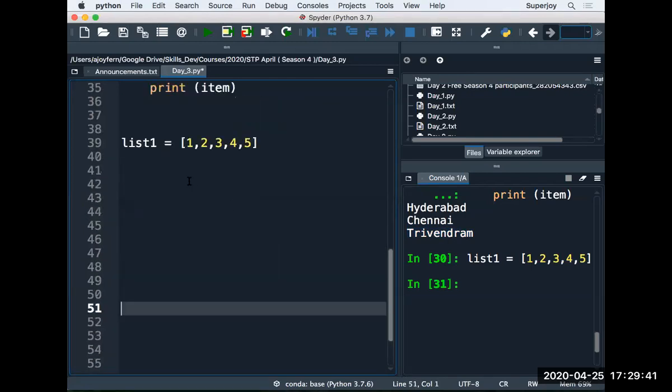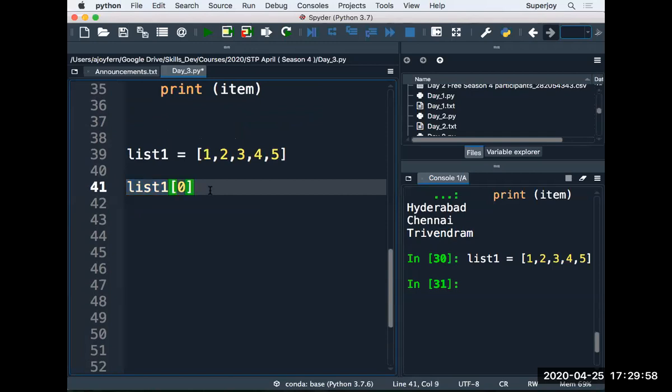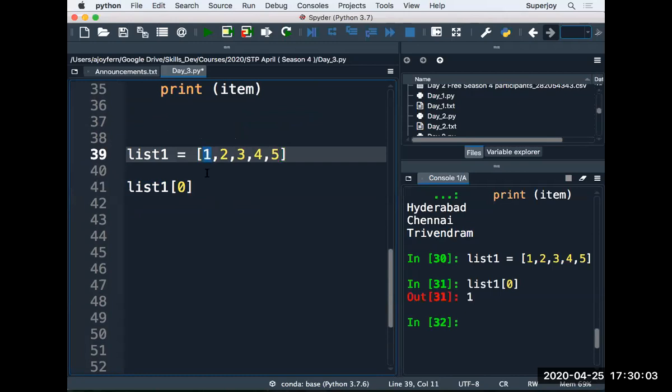I can access any of the list items using the index mechanism. So what I can say, list 1 and index 0. What does it mean? It will print the first item in the list, and that would be 1 because our first item in the list is 1, right? And if I say list 1 minus 1, can you guys answer me what would be the output?